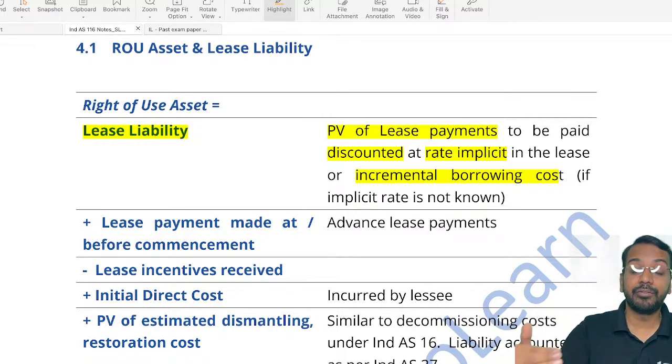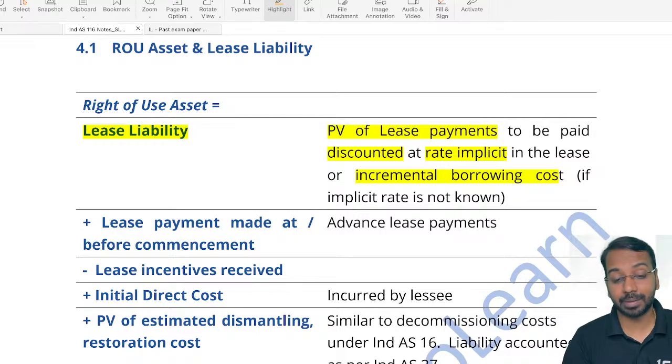Plus, if we have made any advance payment, now if you have already made the payment, we can't call it a liability, but we have paid for it, right? If you have made any advance payment, that also will be added to the right of use asset.